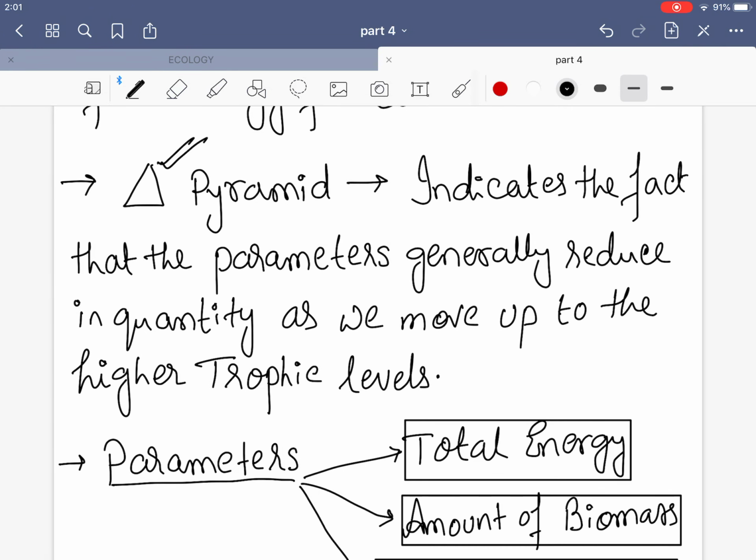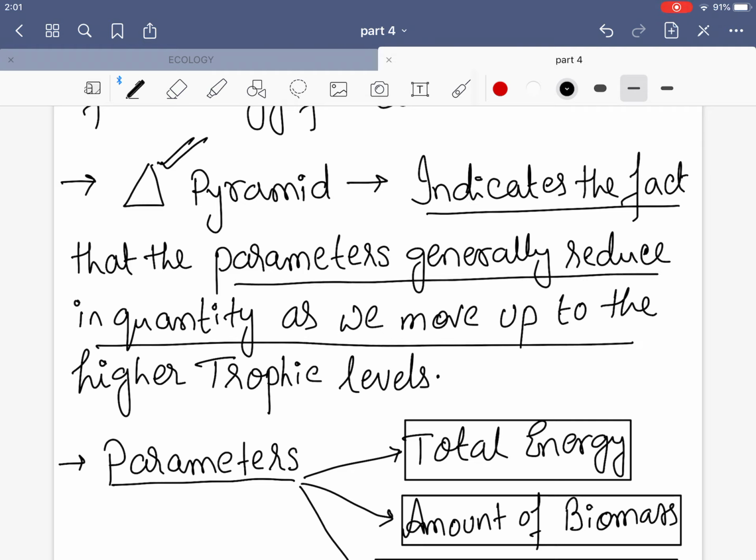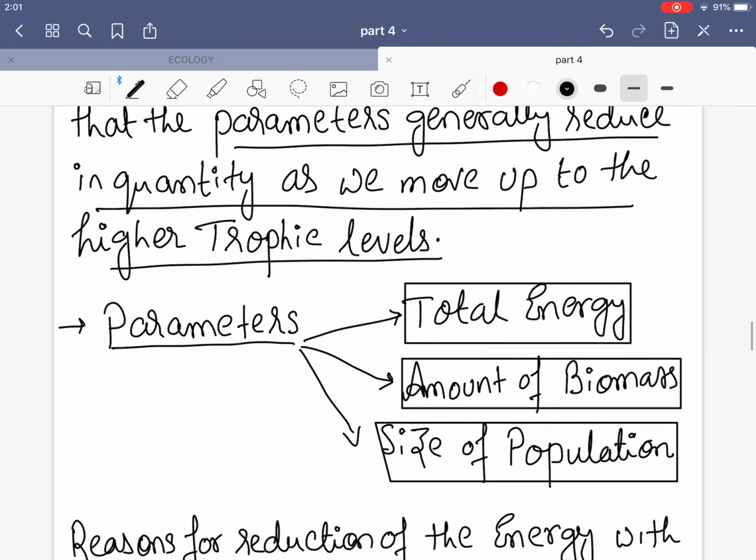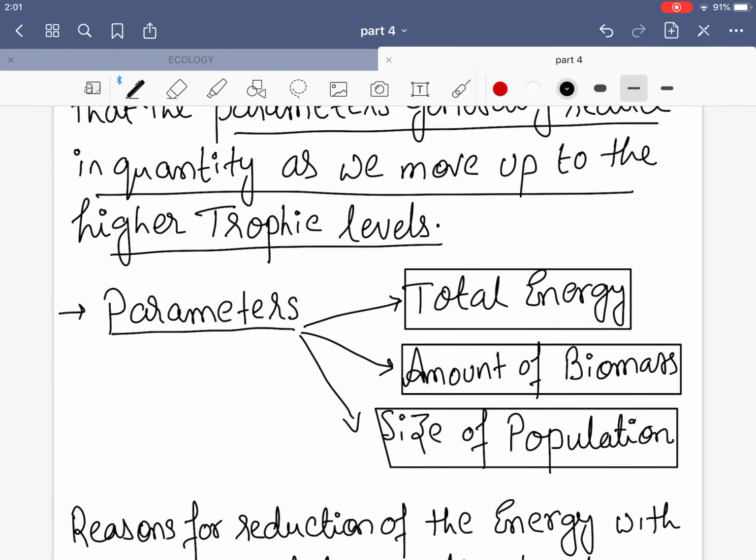So why have they taken a pyramid? This pyramid indicates that the parameters generally reduce in quantity as we move up to the higher trophic level. So you know what a trophic level is? The levels which the organisms pass on to from one to another. So these are the trophic levels. So what is reduced? Energy is reduced when we go higher into the trophic level. Biomass is reduced, and also the size of the population is reduced.